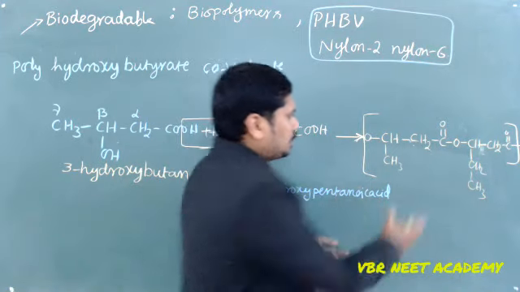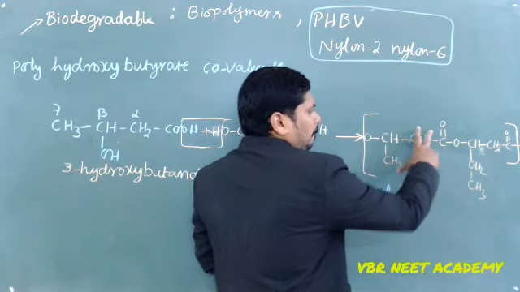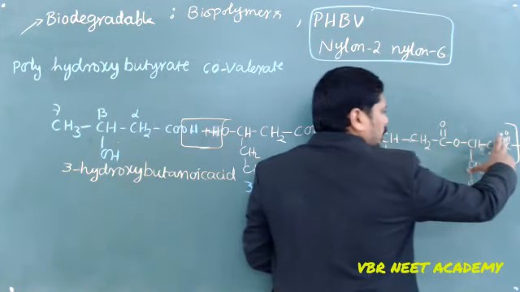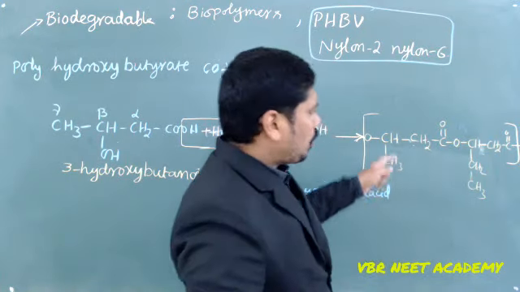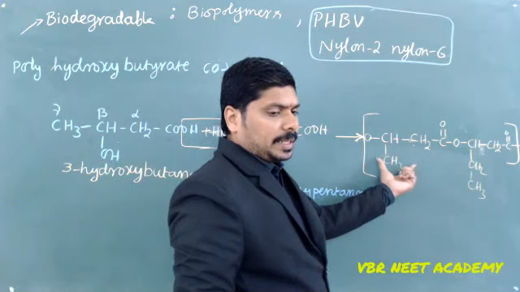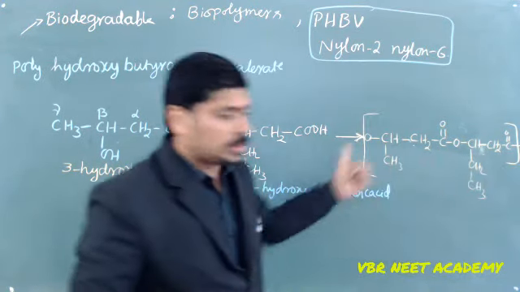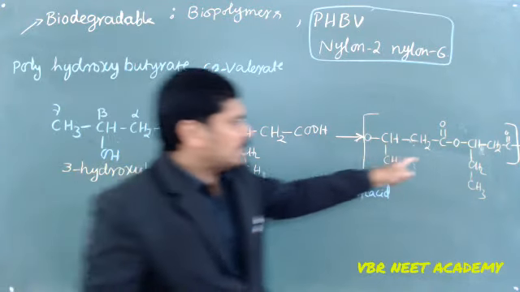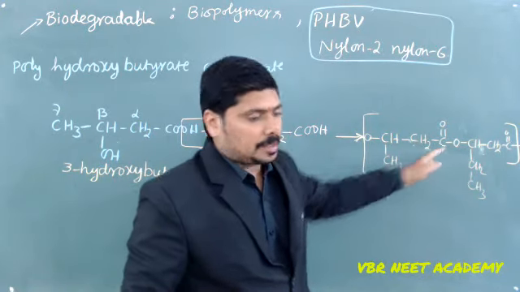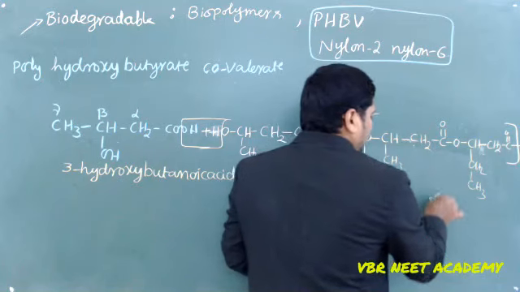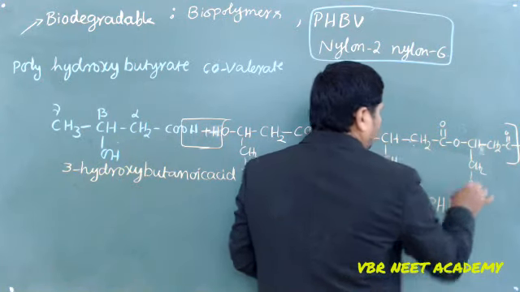See here, this part is going to be butyric acid. This part is going to be valeric acid. Now what is going to happen? One butyric acid, one valeric acid. One butyric acid, one valeric acid. Like that it is going to get a polymer and it comes under polyesters. It is going to be PHBV.